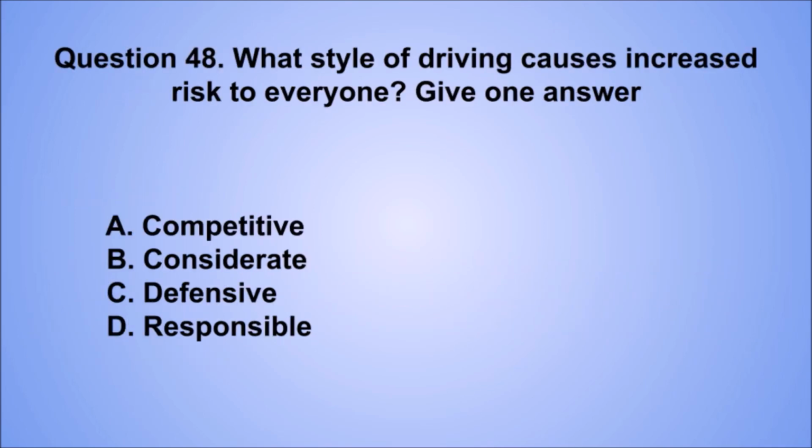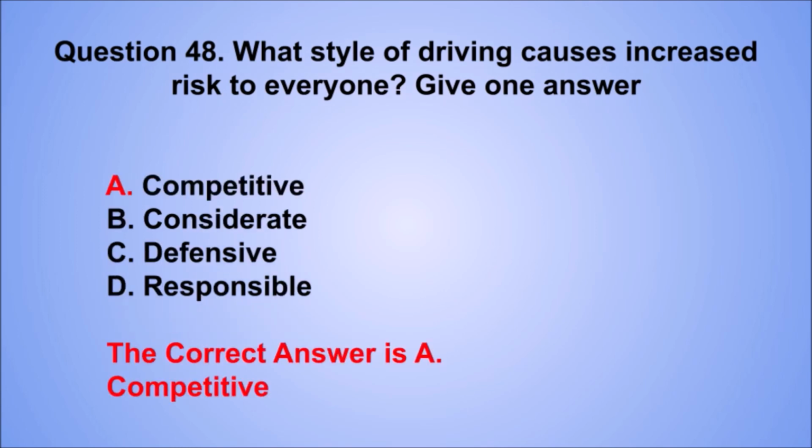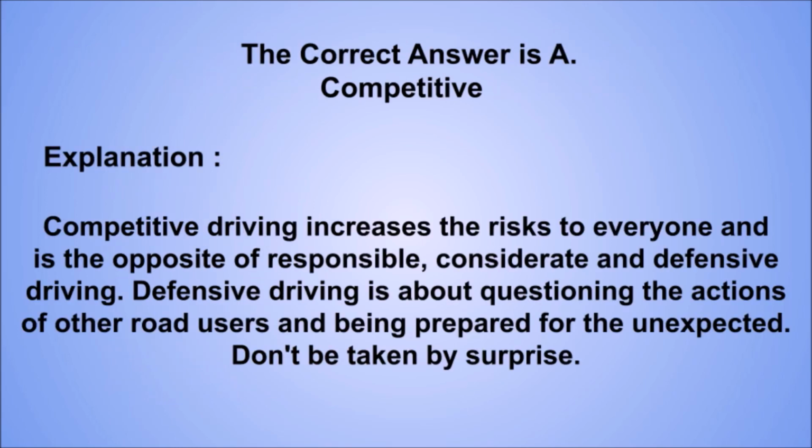Question 48. What style of driving causes increased risk to everyone? Give one answer. A. Competitive. B. Considerate. C. Defensive. D. Responsible. The correct answer is A. Competitive. Explanation: competitive driving increases the risks to everyone and is the opposite of responsible, considerate, and defensive driving. Defensive driving is about questioning the actions of other road users and being prepared for the unexpected. Don't be taken by surprise.